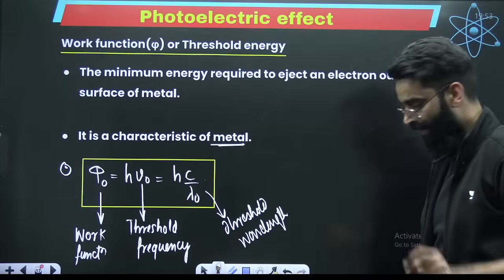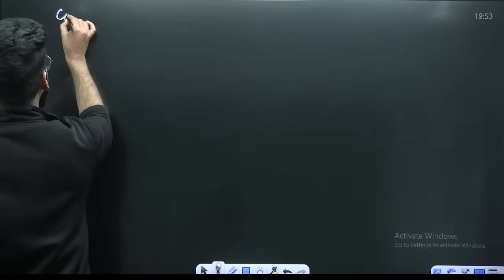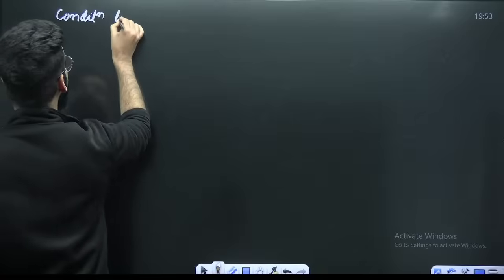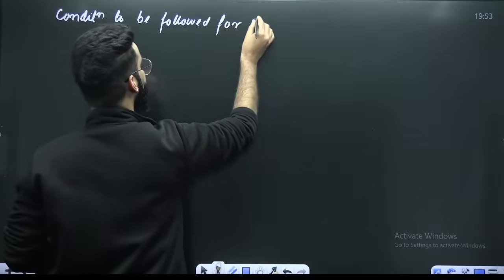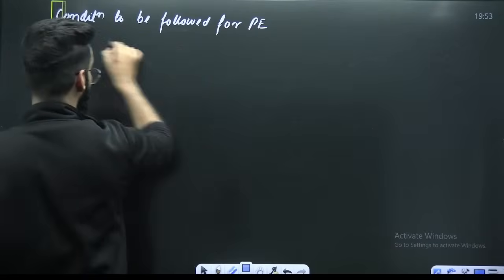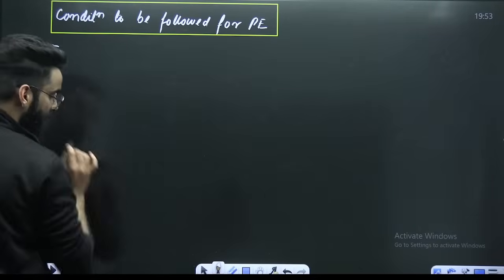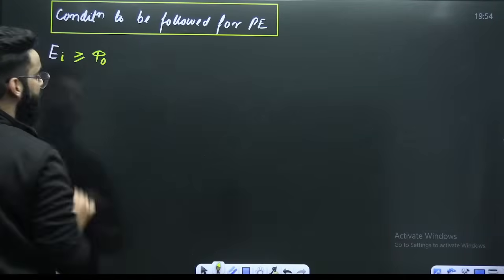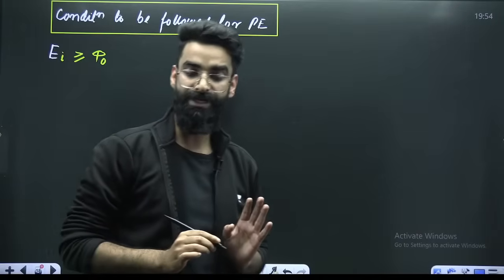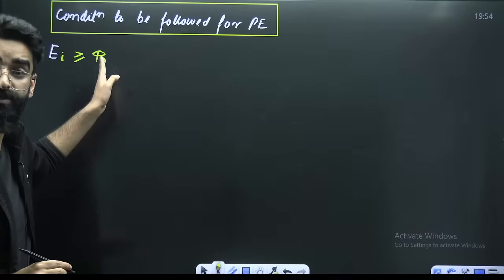Yes? Now, people, if I ask you, what should be the conditions which need to be followed for the photoelectric effect to happen? So first of all, the energy of the incident photon has to be greater or equal to that of threshold energy. Energy of the incident photon should be greater or equal to the work function.